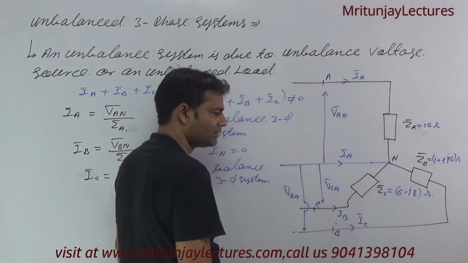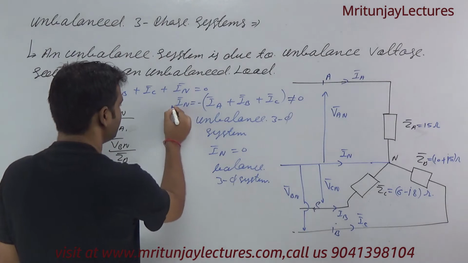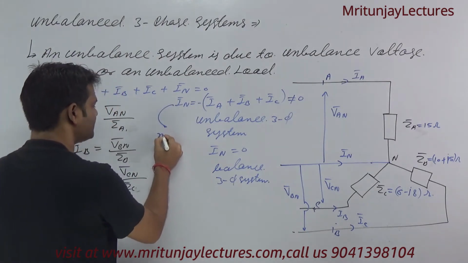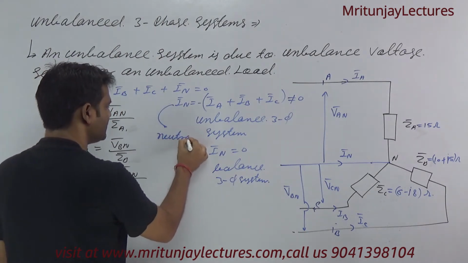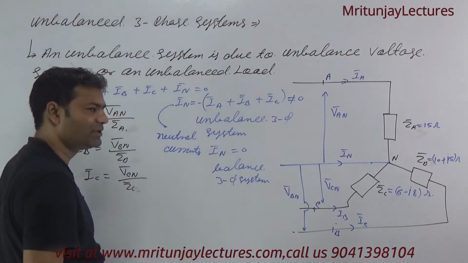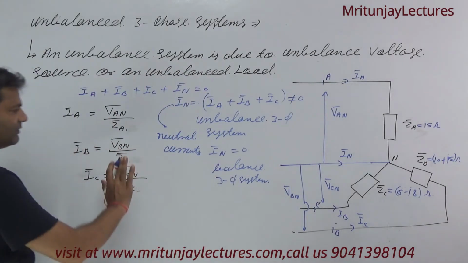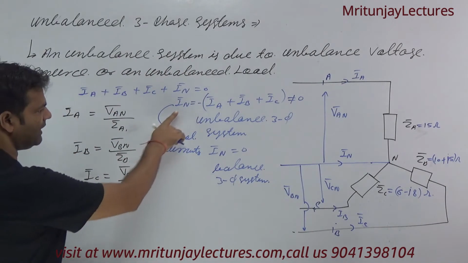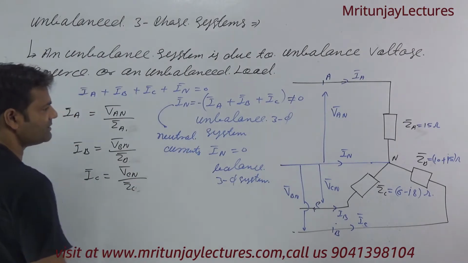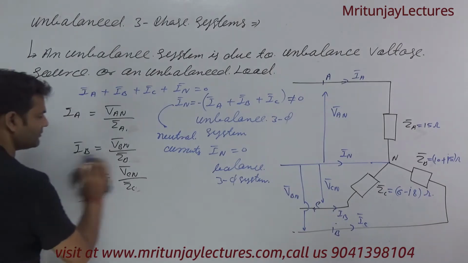Okay, our motto is to calculate the line currents and neutral current. This is called the neutral current. What is the neutral current? I have discussed it in power system. Okay, very simple. IN is minus of IA plus IB plus IC. Clear or not?